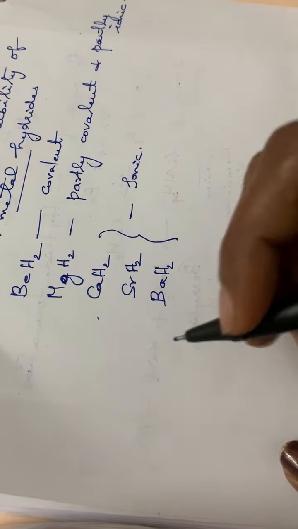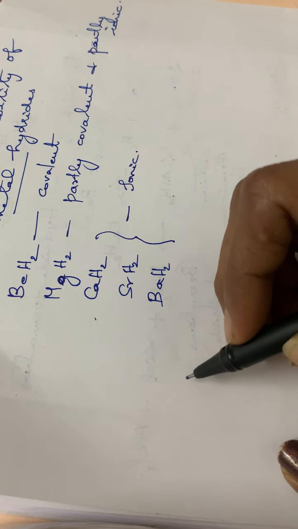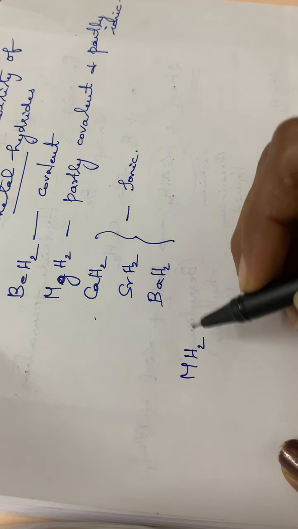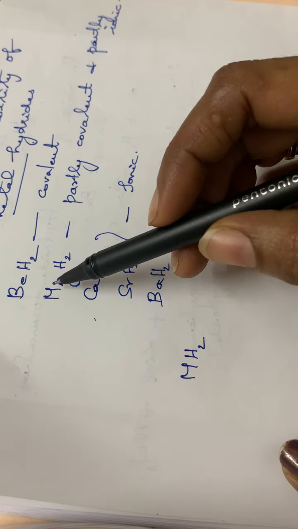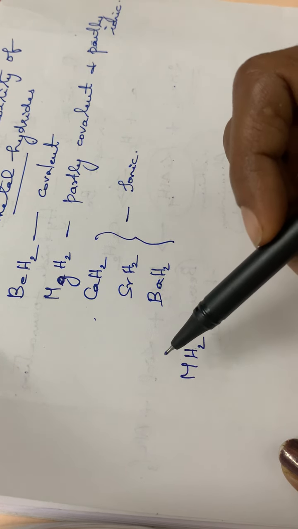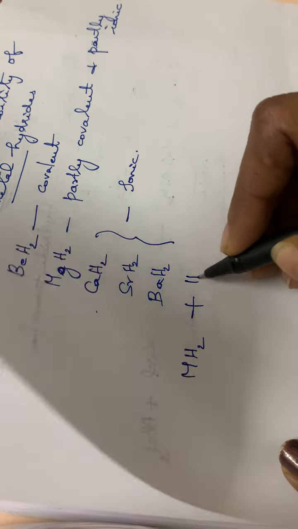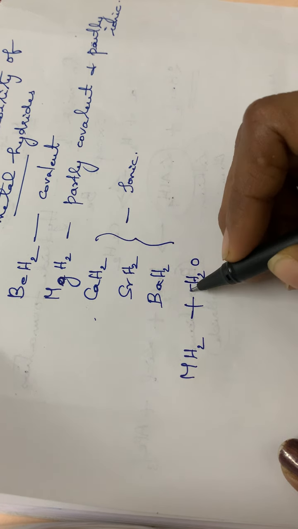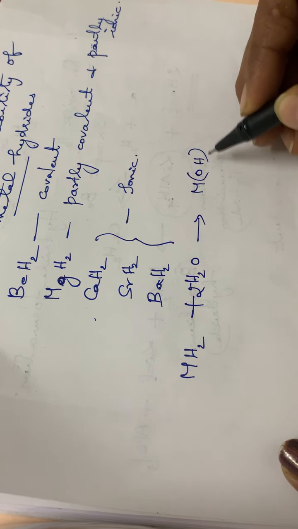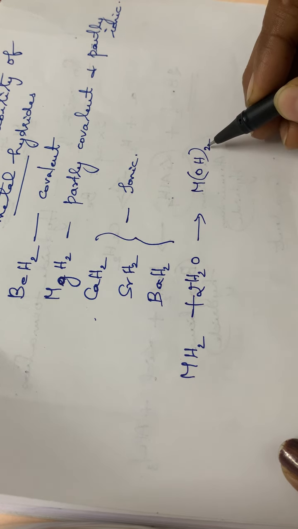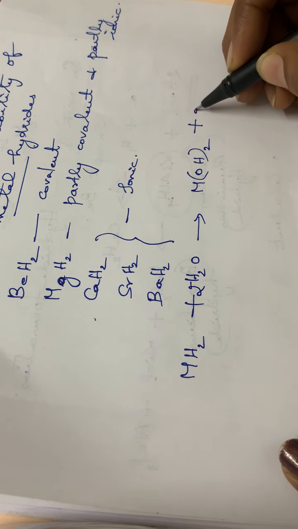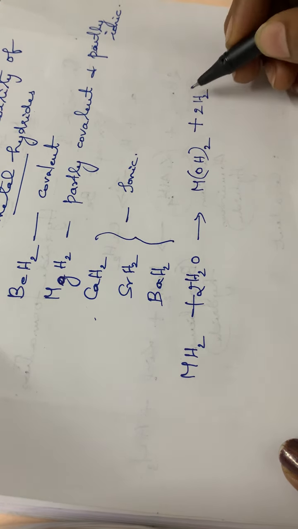When these hydrides are dissolved in water, we can write them using the general formula MH2, where M stands for beryllium, magnesium, calcium, strontium or barium. When MH2 is treated with 2 molecules of H2O, we get the hydroxide of that metal, M(OH)2, plus 2 molecules of hydrogen gas.